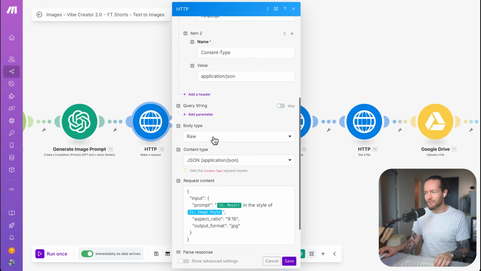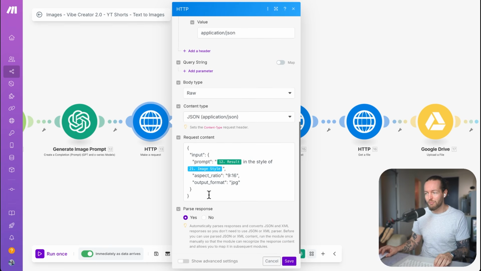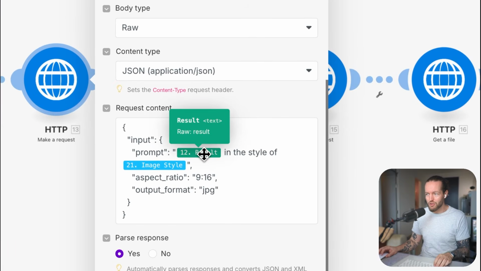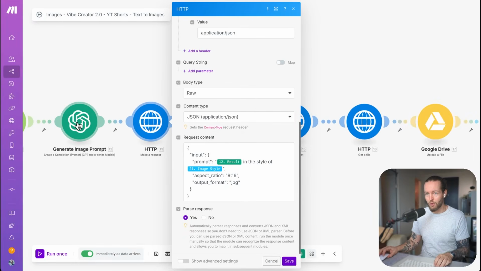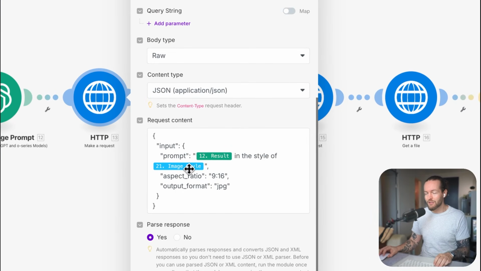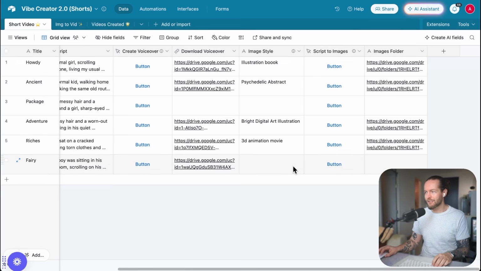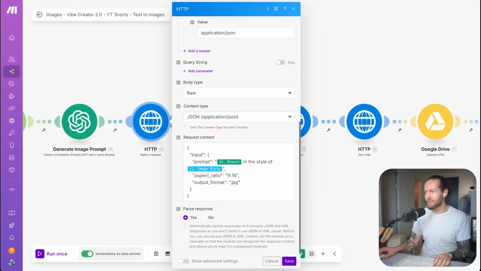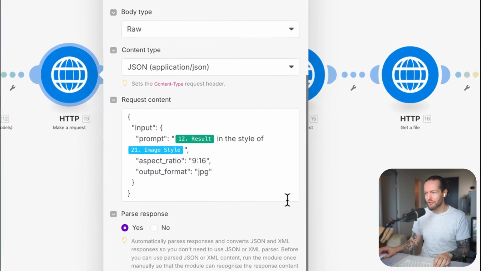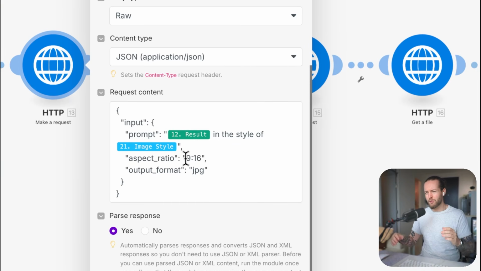Just keep the body type raw, the JSON application/JSON, and here we have the input request. This is the image prompt that we get from this module right here. This is the image style that we get from this style right here. I quite like the 3D animation movie style. So here, inside of this image creator prompt, we also select the aspect ratio. So if you wanted to make this a horizontal video, you would do 16:9. But since this is a short video, we do 9:16.